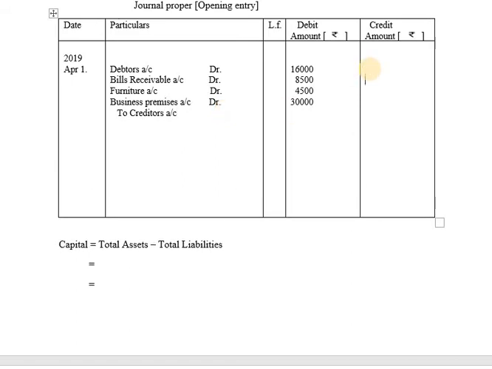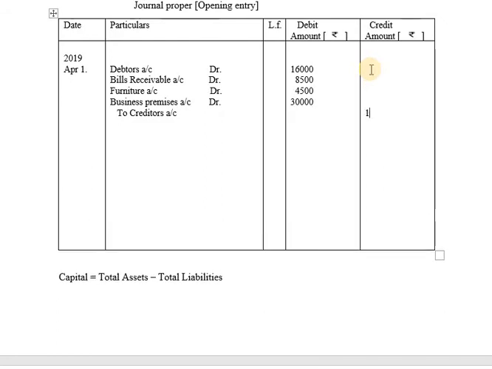So 12,000 will be recorded on credit side. Next, after creditors we have bank overdraft. So bank overdraft will be recorded on credit side. Bank overdraft account and the amount of bank overdraft is given as 5,000. So 5,000 will be recorded on credit side.